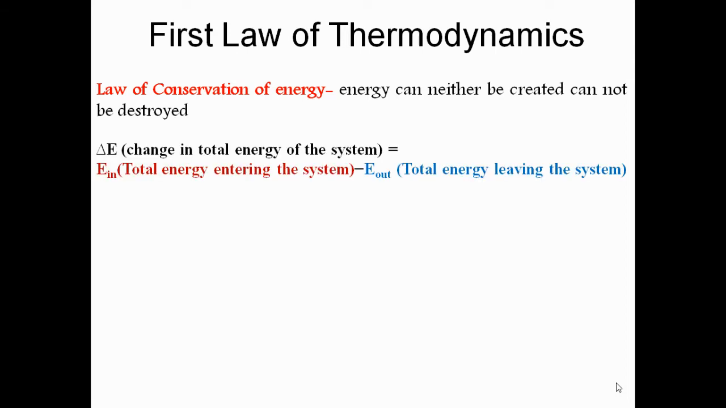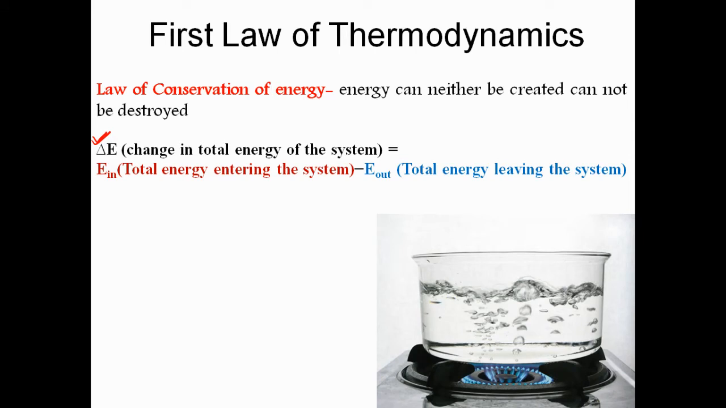So the change in energy of a system is equal to the total energy entering the system minus the total energy leaving the system. Let's understand this equation with the help of one example where I'm heating water in a pan.